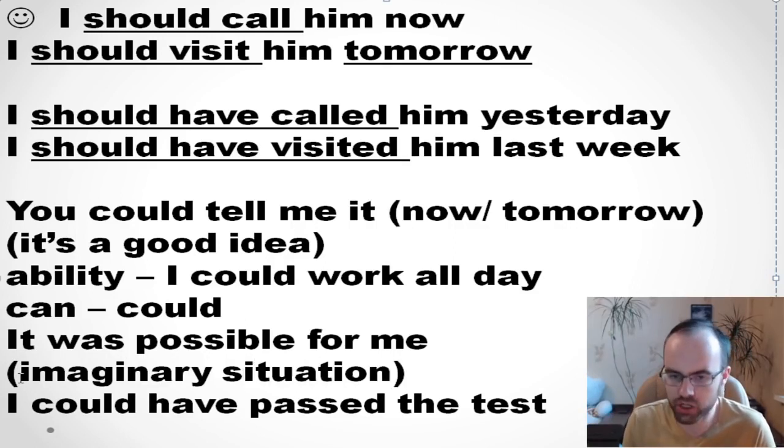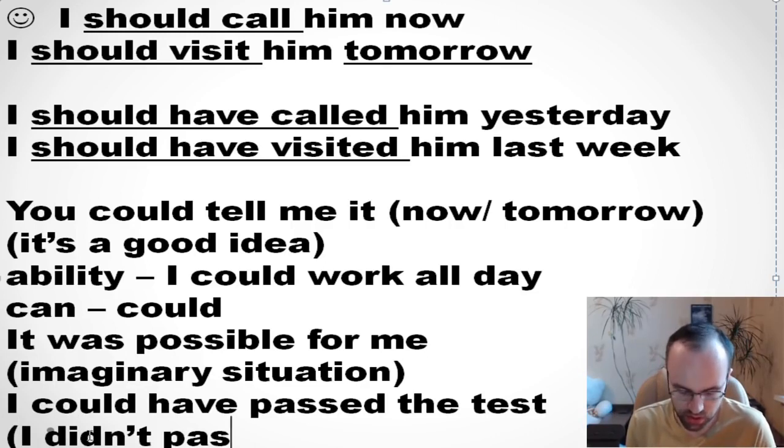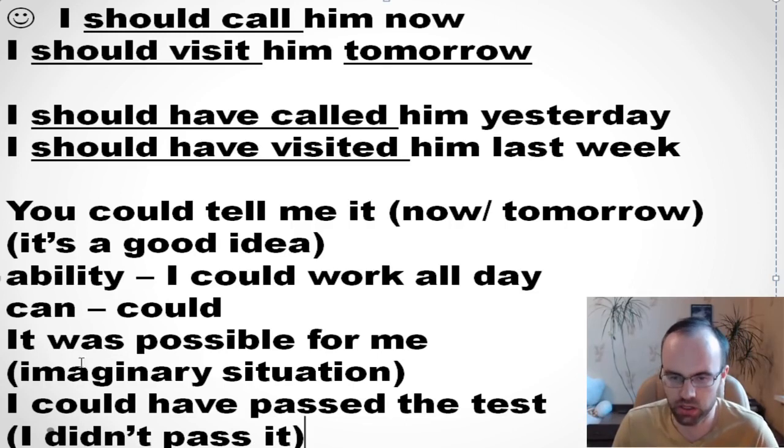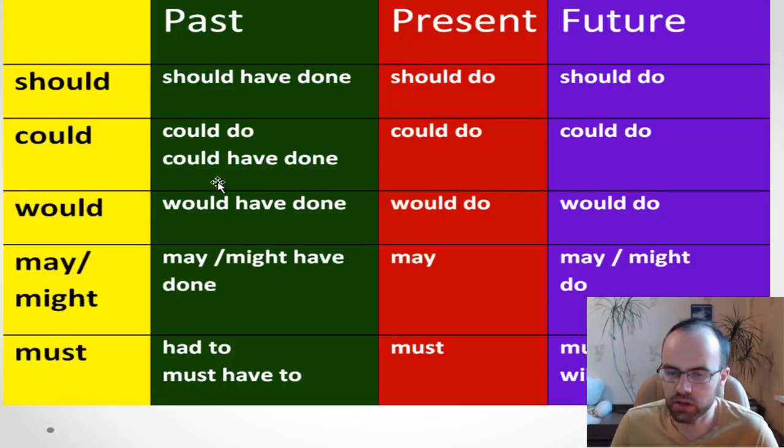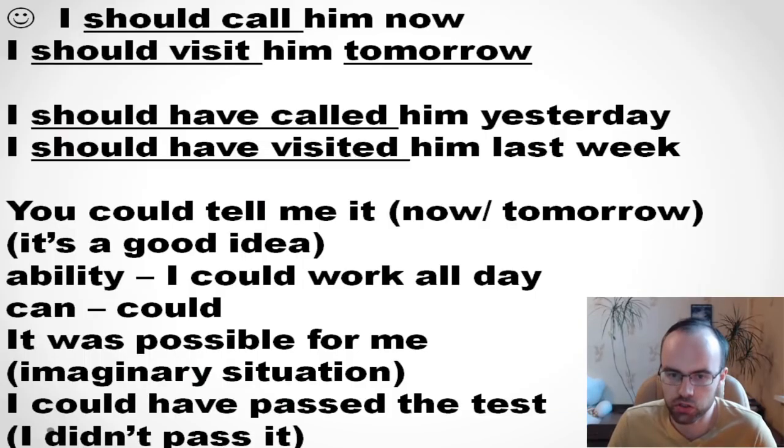So we imagine it. In fact, I didn't pass it. Or in other words, I failed it. So we use this structure for something which happened and we regret about it. So we feel sorry, we feel pity, so maybe we want to change this situation.